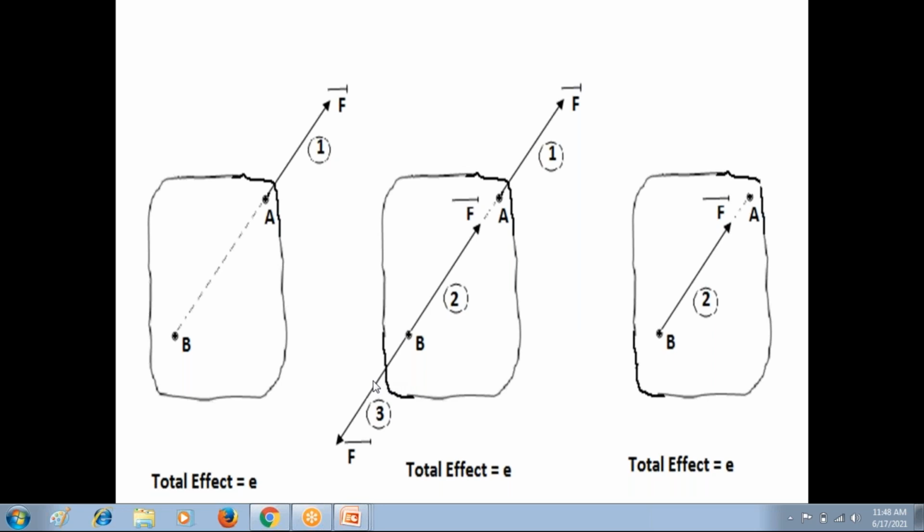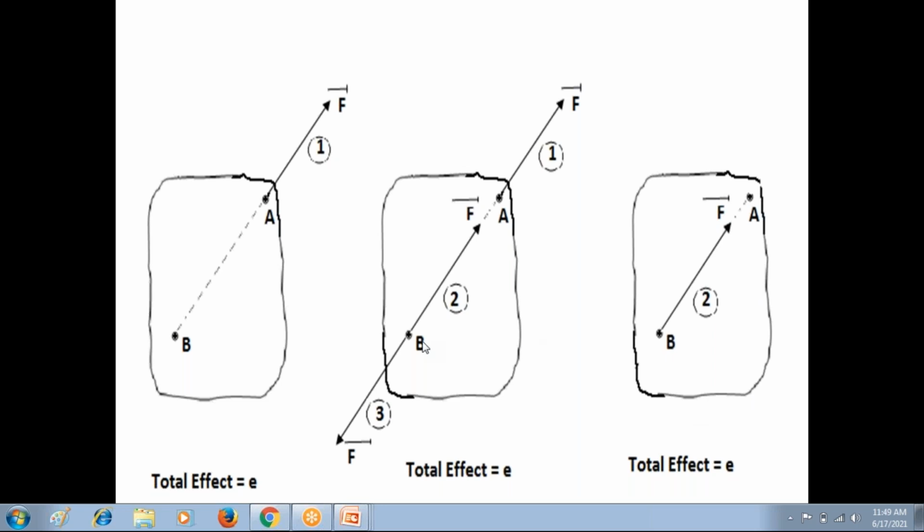Now everyone look at the first diagram and the third diagram. In the first diagram, the force F bar is acting at point A. The effect of this force F bar on the rigid body is E. In the third diagram, the rigid body is subjected to force F bar at point B. The body has the same effect as E.